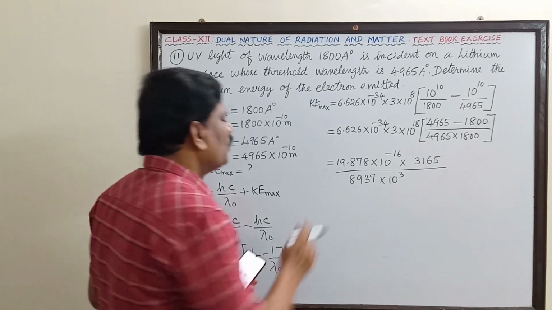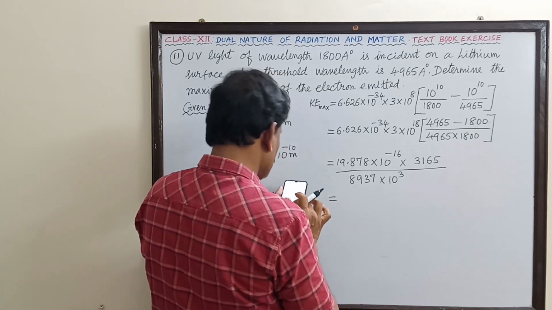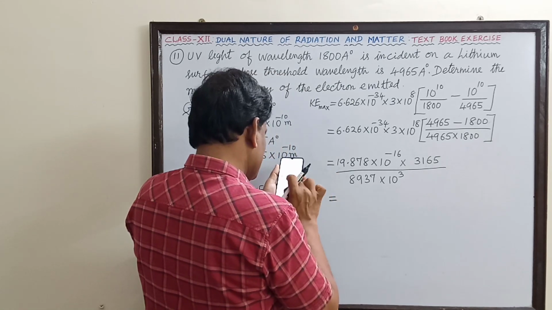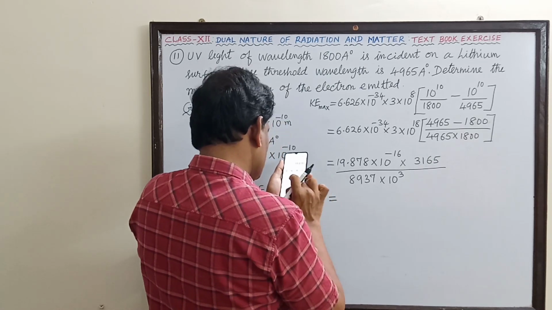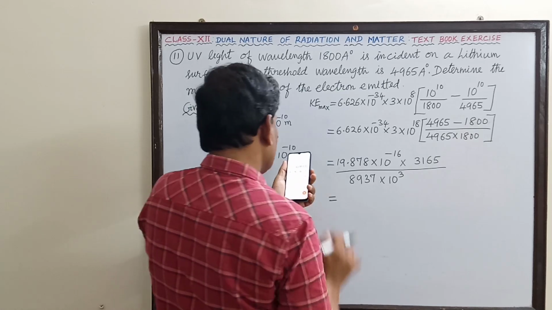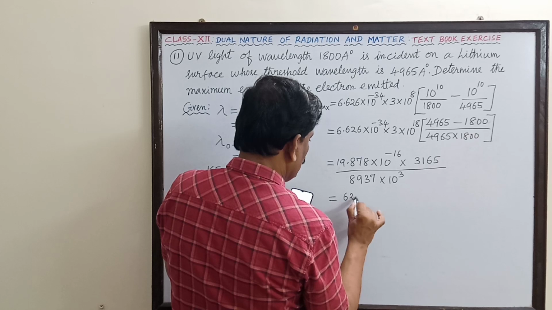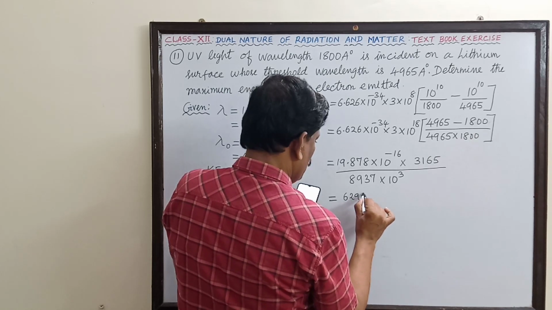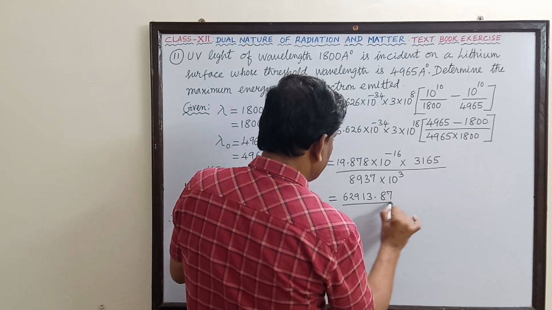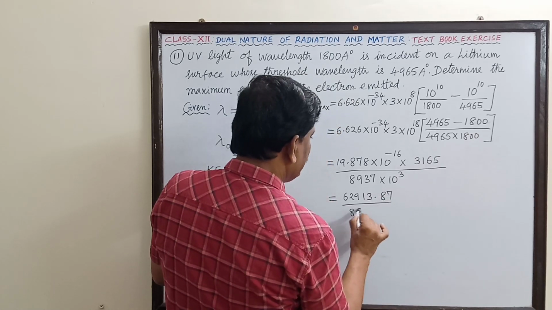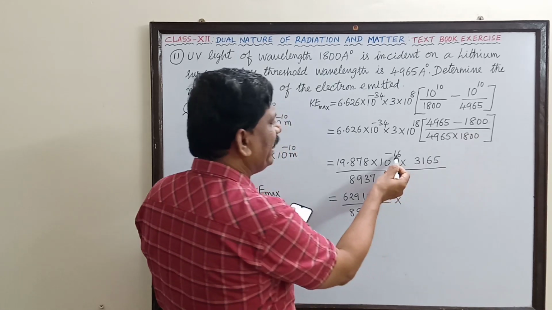Once again, if you do this calculation, it is equal to 19.878 multiplied by 3165, which is 62913.87, divided by 8937, with 10 power minus 16.